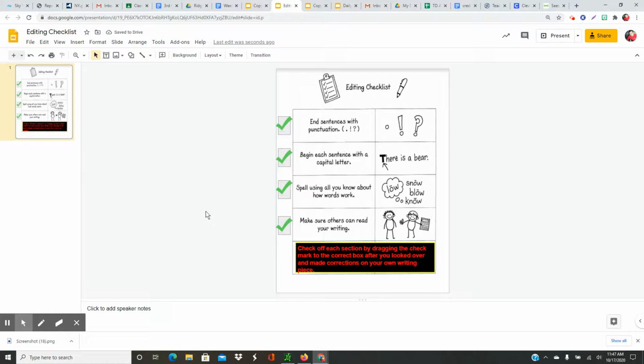All right, so boys and girls, please check your checklist. Please make sure you look at your writing. Take your time with it. We are almost finished with this writing unit, and your writing piece that you're creating now is supposed to be everything that you have learned throughout this unit.